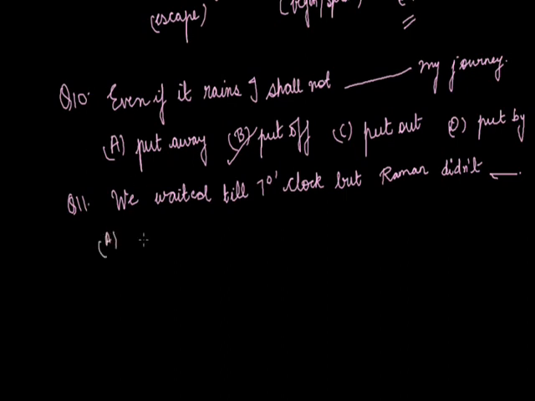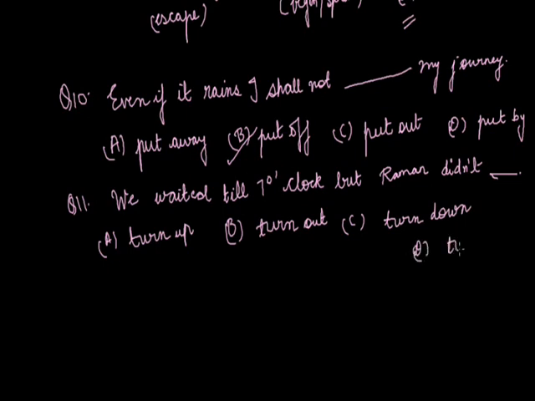Afterwards, of course, you can tell me which is the right option. And the option A is turn up, B is turn out, C is turn down, and option D is turn in. As I told you, turn in means to give something back to its owner.